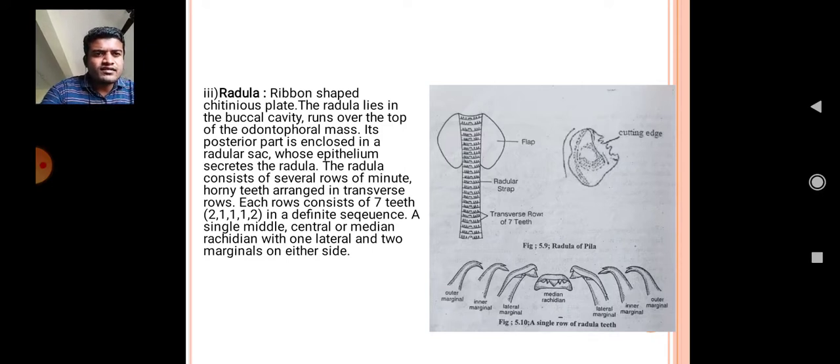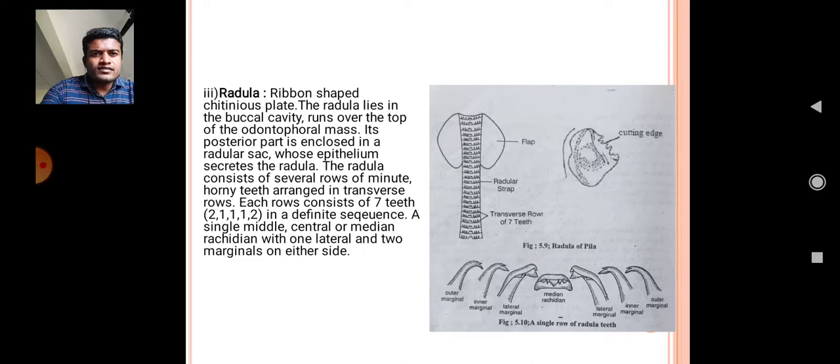Here you can see the transverse rows of 7 teeth in the radular strip. This figure shows the teeth having the cutting edge in Pila globosa, and in figure 5a a single row of radular teeth is present in the radular strap.